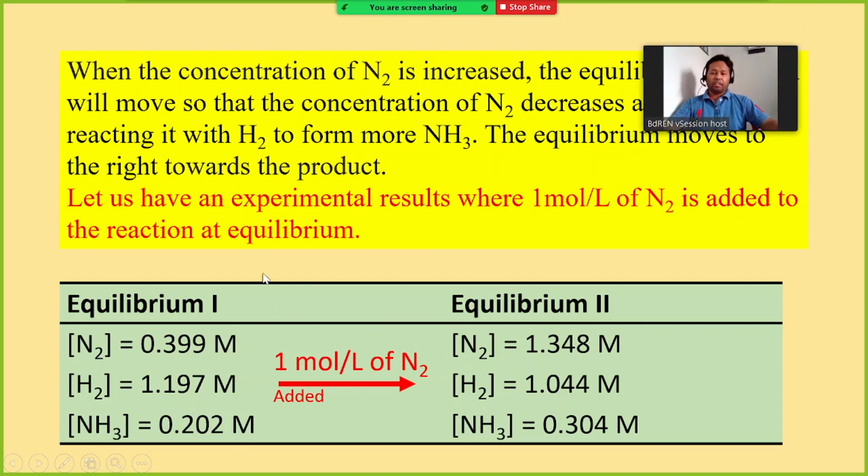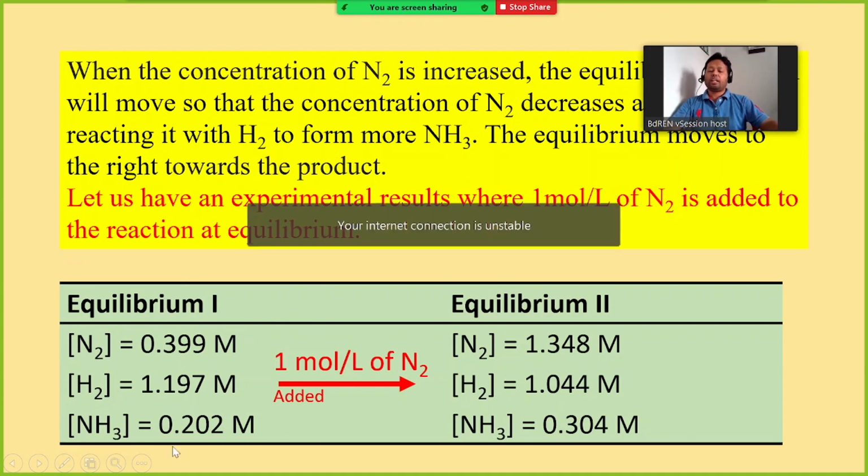I have already mentioned that this can happen, but in reality how does it happen? Let us consider the reaction in equilibrium: nitrogen and hydrogen forming ammonia. This is the concentration of the components at equilibrium.